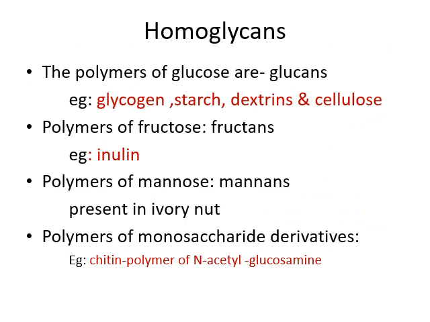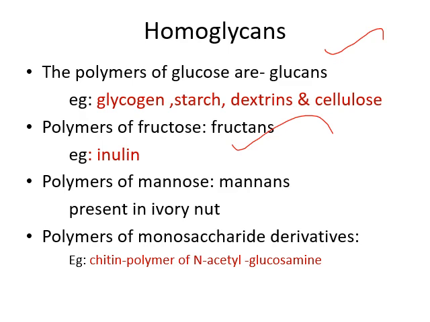Now homoglycans, various examples. The polymers of glucose are called glucans. Glycogen, starch, dextrin and cellulose, all these are made up of repeated units of glucose molecule. That is why they are known as glucans. Then the polymers of fructose are known as fructans. The best example is inulin.